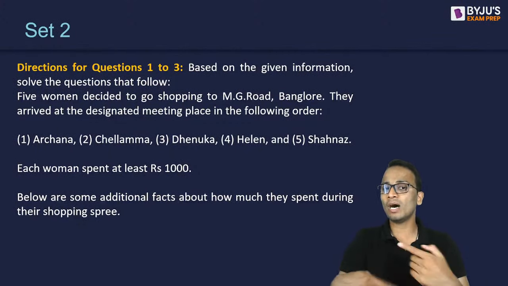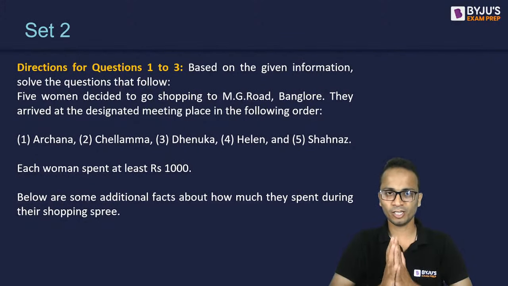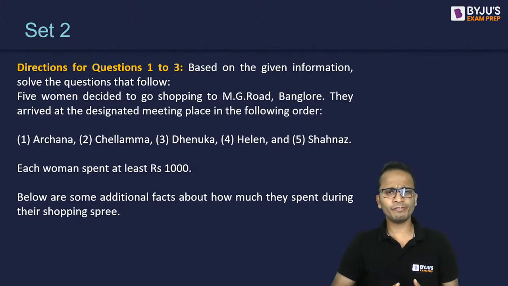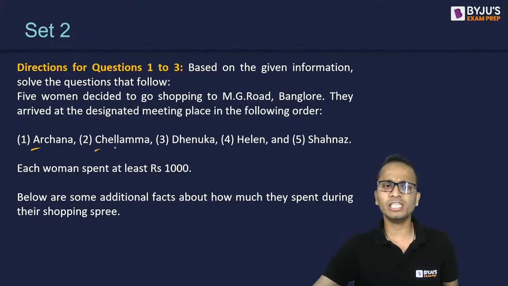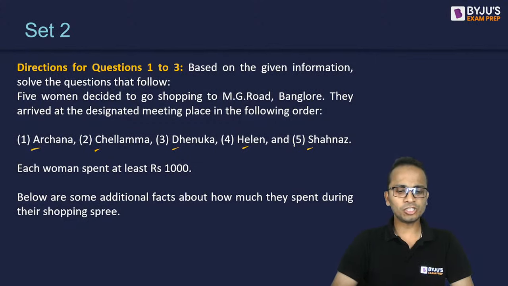So you don't have to arrange these women in order. Each woman spent at least rupees 1000. Below are some additional facts about how much they spent during their shopping spree. So basic information is given. Quickly, all of you, note down the initials of these five women.